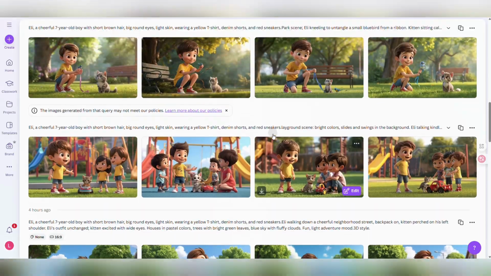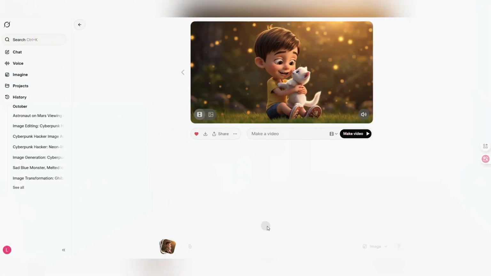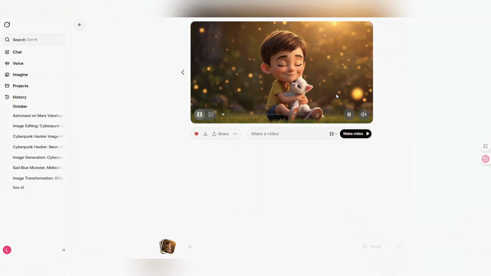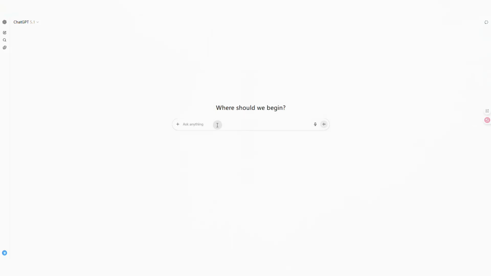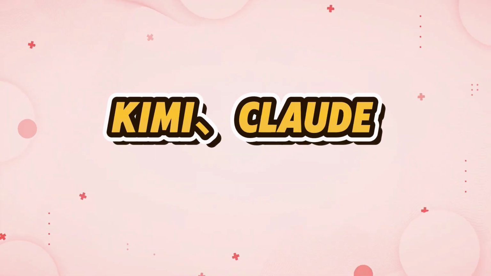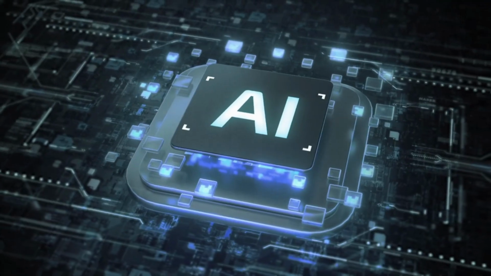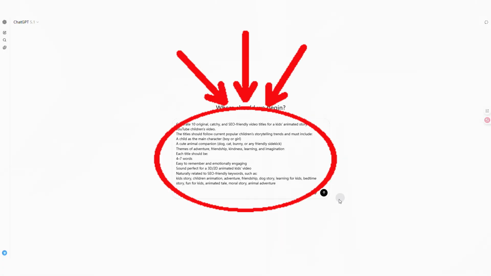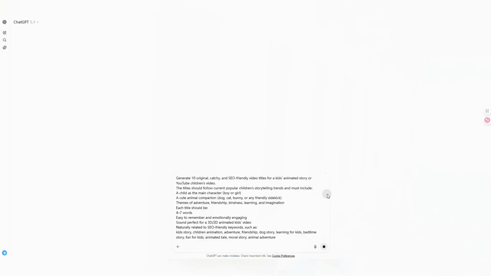As the saying goes, the beginning is always the hardest. The first step in animation is, of course, getting the script right, but now with AI, getting started is easy. I personally use ChatGPT, but you can use Kimi, Claude, or any AI writing tool you're comfortable with. Now look at my screen. I'll give it a prompt first, and let it help me think of a few titles for children's stories.